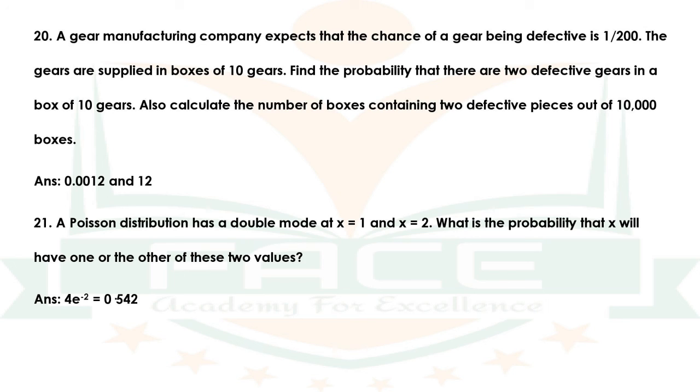Question number 21. A Poisson distribution has a double mode at x is equal to 1 and x is equal to 2. What is the probability that x will have one or the other of these two values? The answer is 4 times e raised to minus 2, that is equal to 0.542.